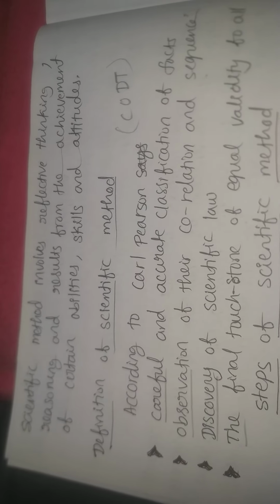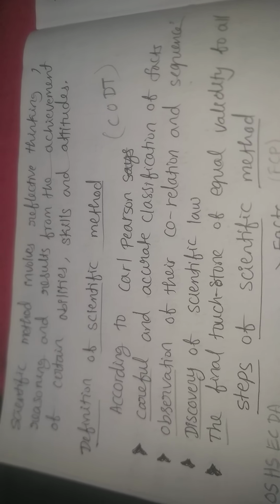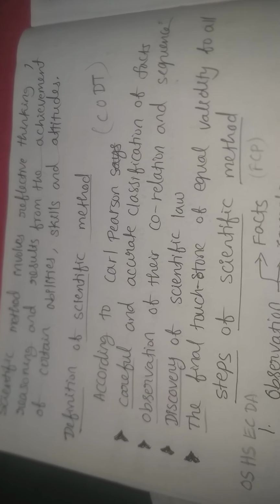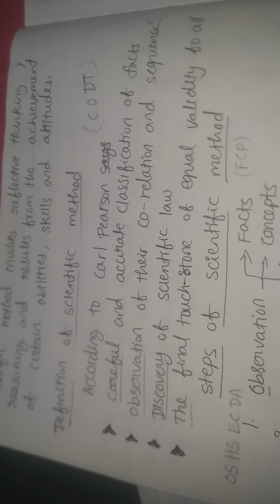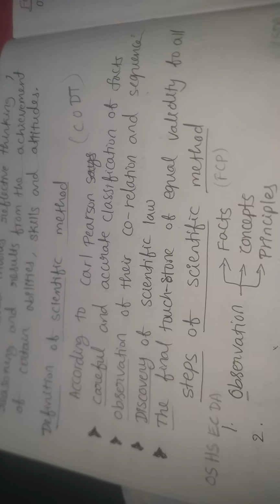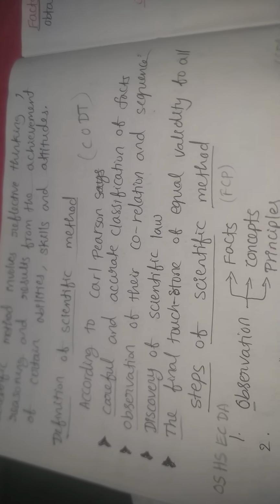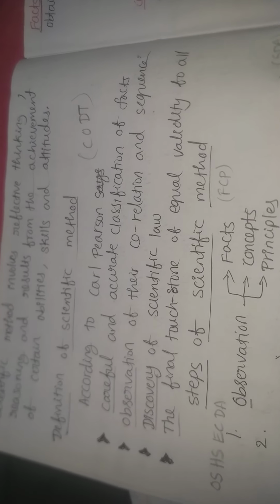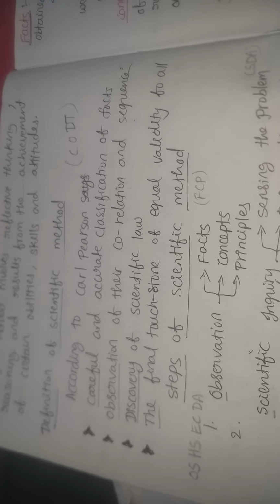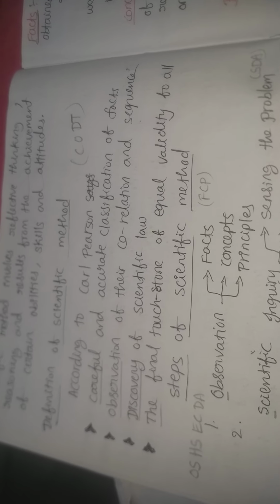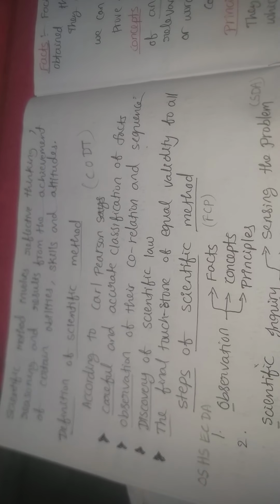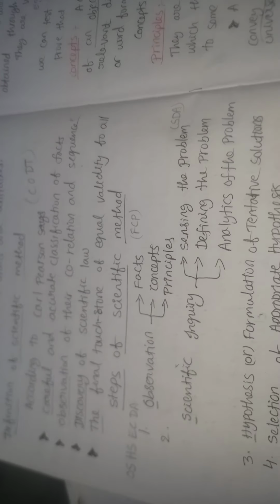Definition of scientific method. According to Karl Pearson, we can remember CODT: careful and accurate classification of facts, observation of their correlation and sequence, discovery of scientific law, the final touchstone of equal validity to all. CODT. Then we will write the definition of Karl Pearson.